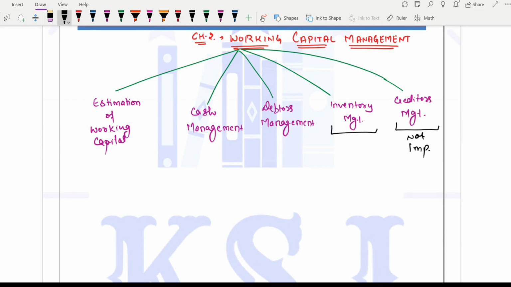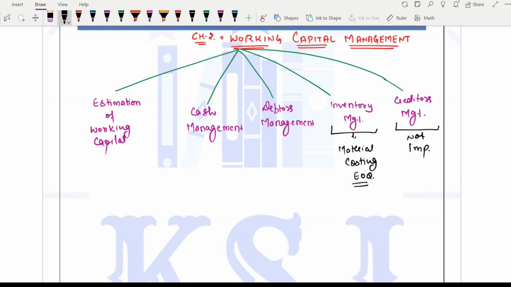Inventory management is what we have covered in material costing of cost accounting, material costing EOQ. Material costing EOQ is inventory management, nothing new in that, right? So I am not going to cover it here. We have already covered it in cost accounting. All those who haven't studied cost accounting can watch my YouTube lectures, right? There they can watch the EOQ lectures. That is inventory management, nothing new in that.